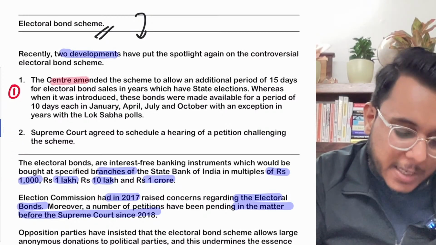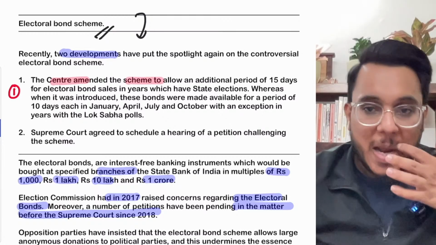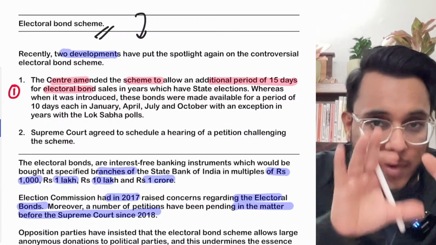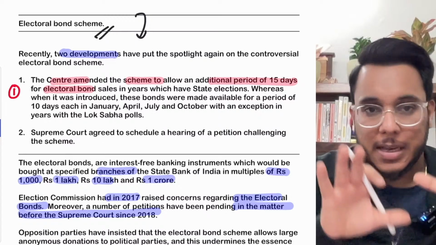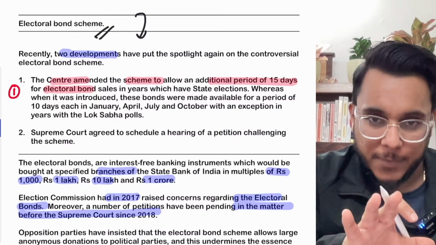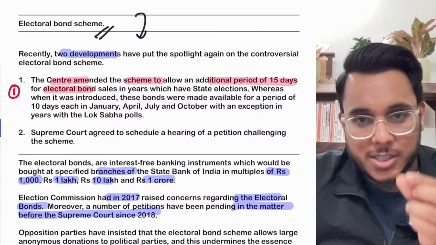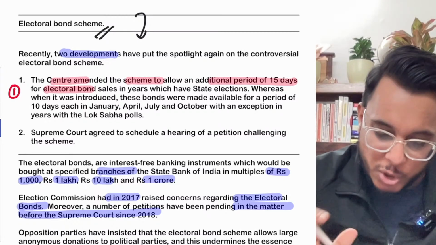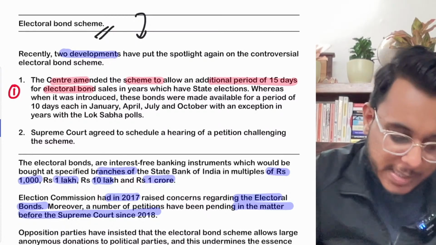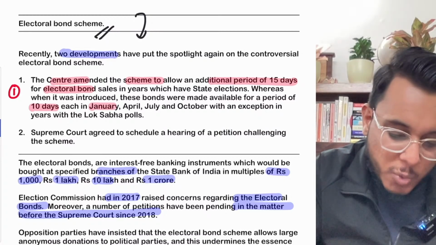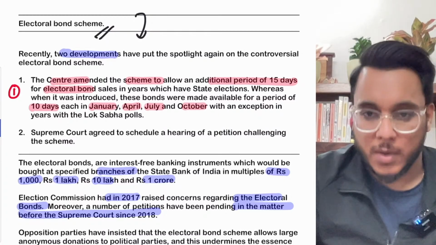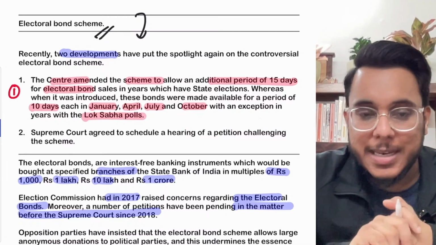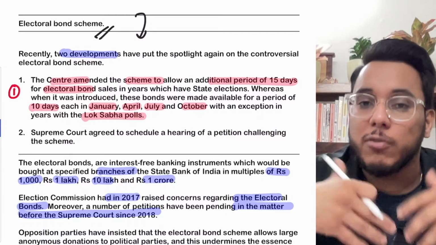Development number one: the central government amended this scheme and allowed an additional period of 15 days during which electoral bonds can be sold. Electoral bonds are not sold throughout the year. There are only specific times when a person can buy an electoral bond and give it to a political party. Usually, electoral bonds are available for sale for 10 days each in January, April, July and October. Whenever there are Lok Sabha elections, the bonds are sold for more days.